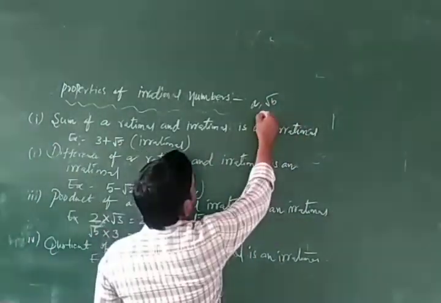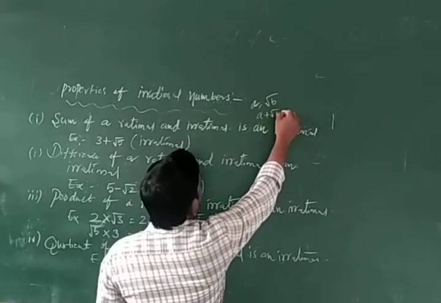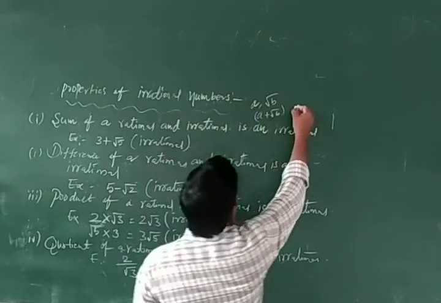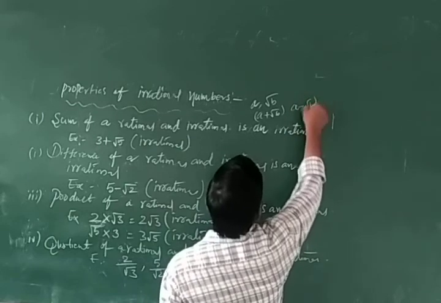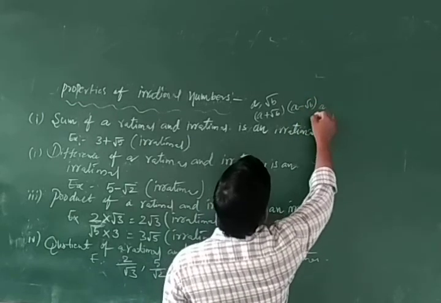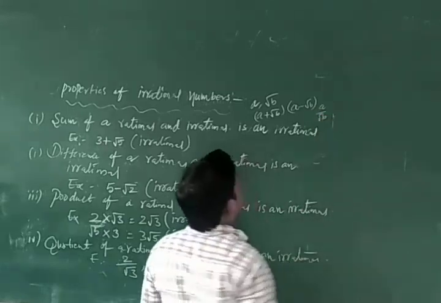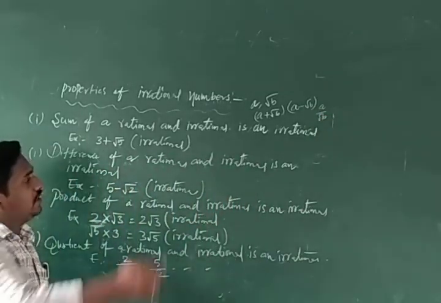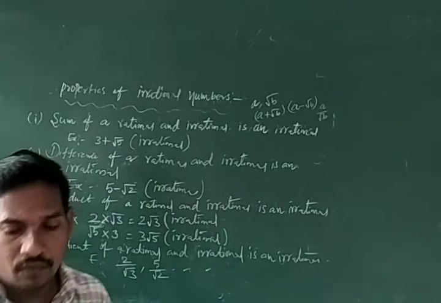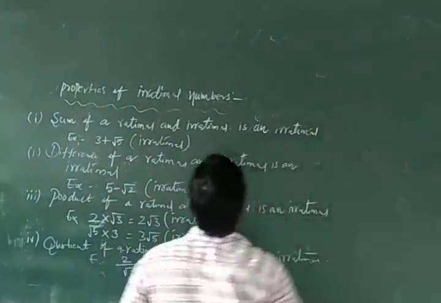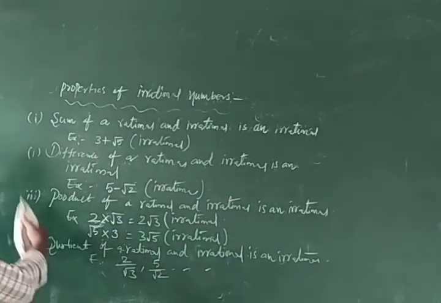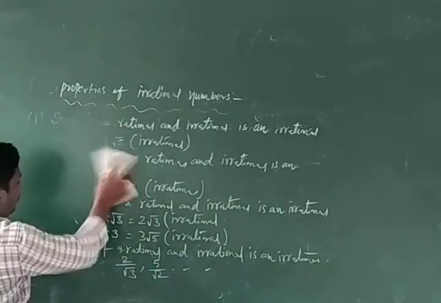Then A plus root B is irrational and A minus root B is irrational and A by root B is irrational. Okay, now we have to write one remark here. After that, these are the properties. Now write one remark.